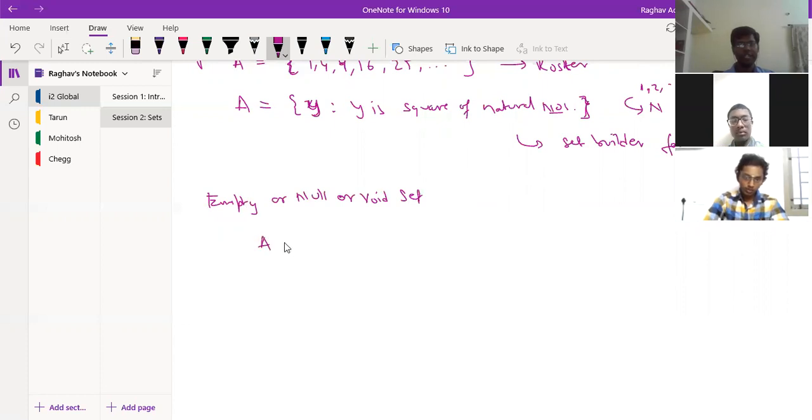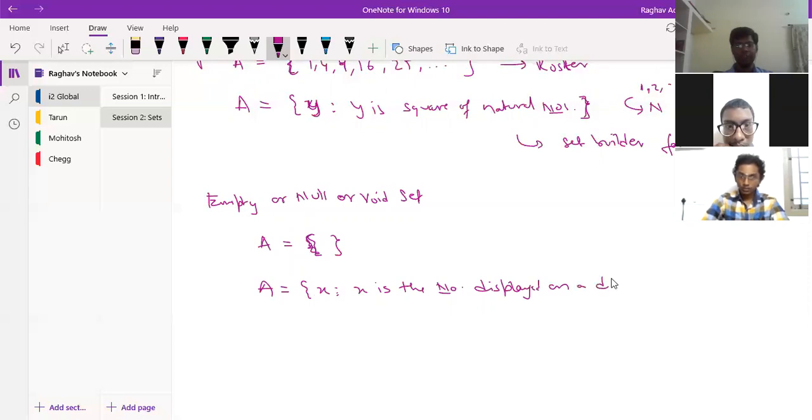So basically, if a set has no element, then we say that it is a void set. Now one may ask how a set can have no element. Suppose A is a set of elements X such that X is the number displayed on a dice. Dice, you understand, right?